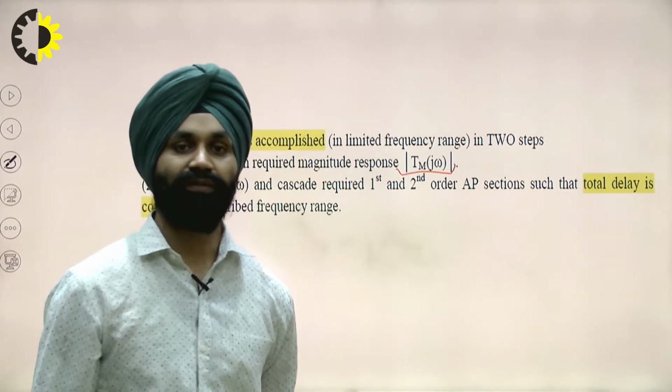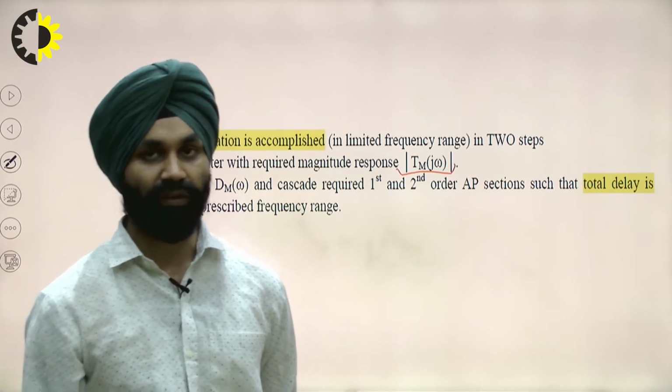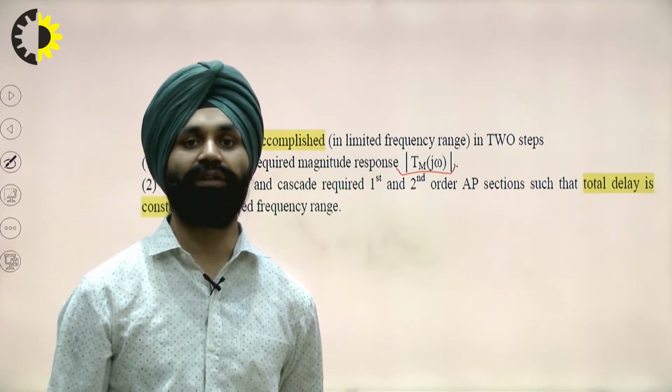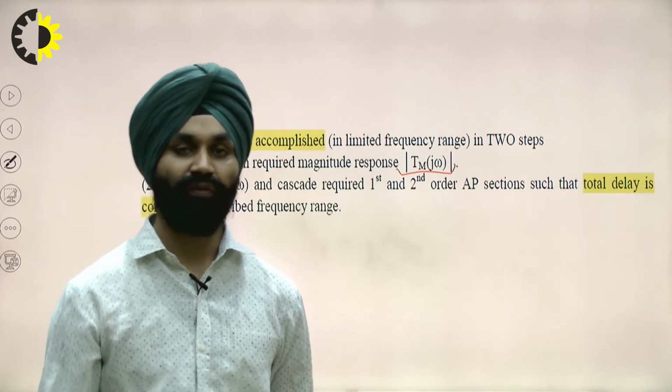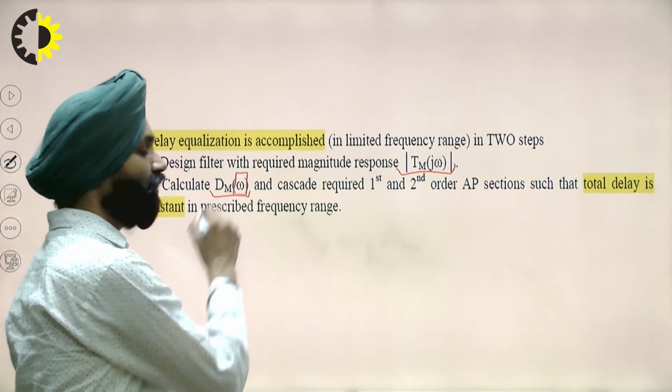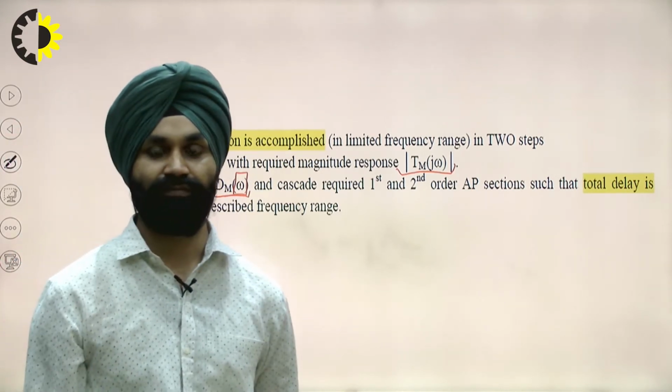Now, when we have found out the magnitude response of the filter, we can find out the phase of that filter also. Then from the phase, we can find out the delay of the main filter given by dm(omega). Now, this delay is a function of omega or frequency.